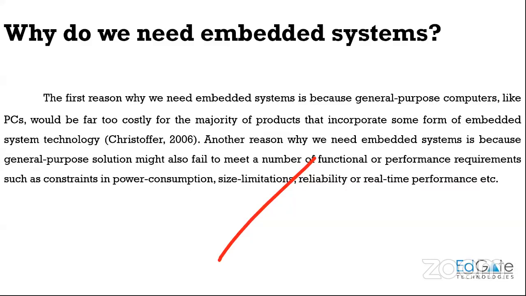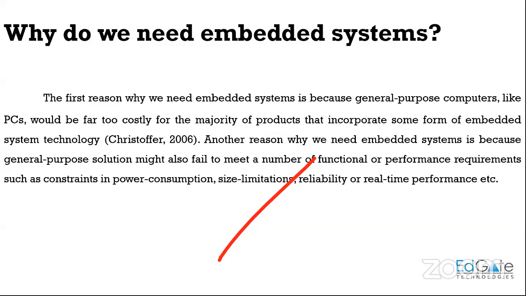But why do we still need embedded systems? Because embedded systems provide reliability, and power consumption is less compared to your general system, right? The power consumed by your embedded system is very much less compared to your generalized system. And size and performance: size sometimes will be large and sometimes small, so there are size limitations. And you have real time performance.